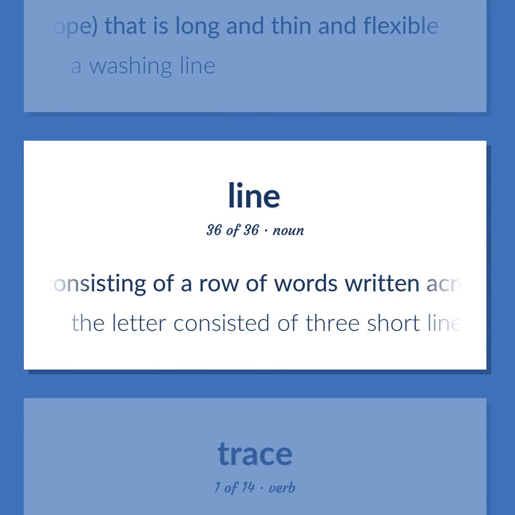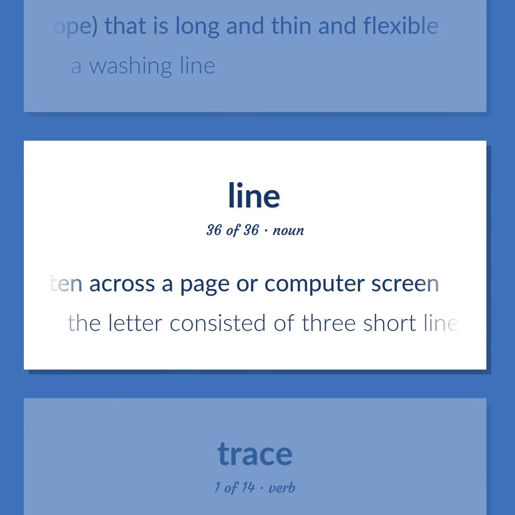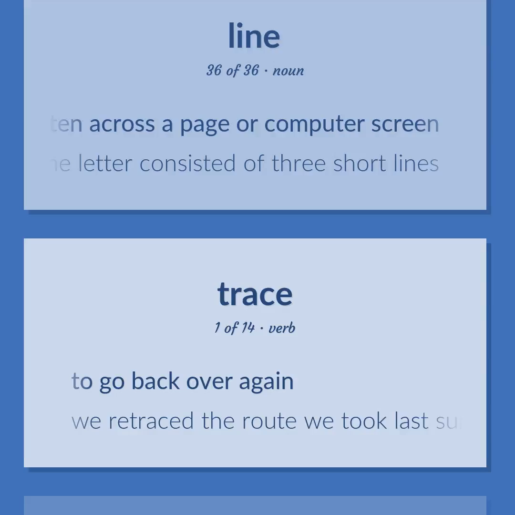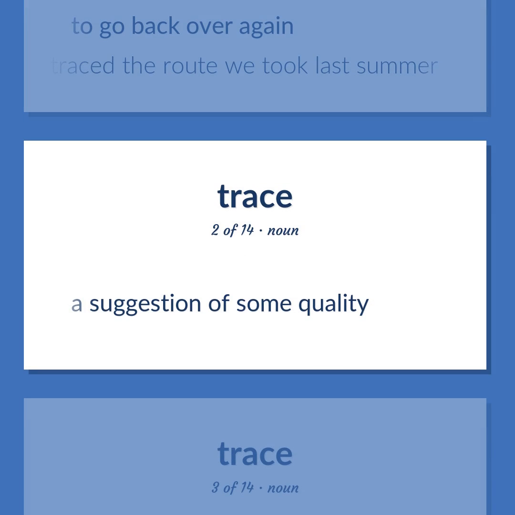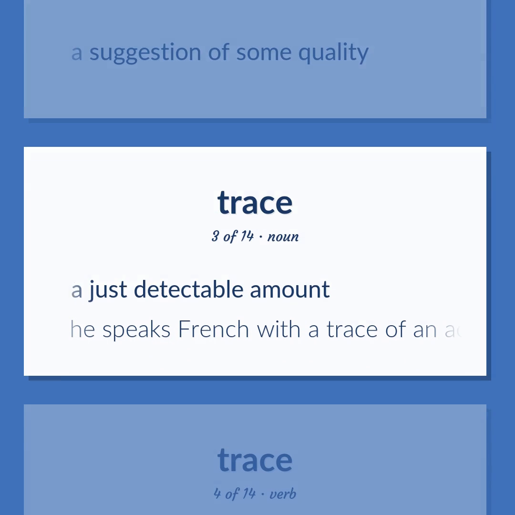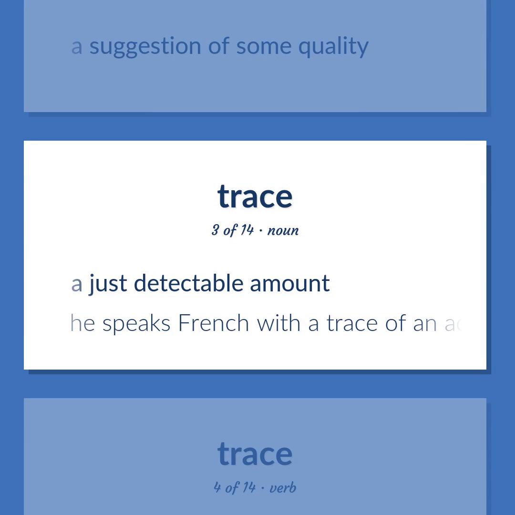Text consisting of a row of words written across a page or computer screen. The letter consisted of 3 short lines. To go back over again. We retraced the route we took last summer. A suggestion of some quality. A just detectable amount. He speaks French with a trace of an accent.